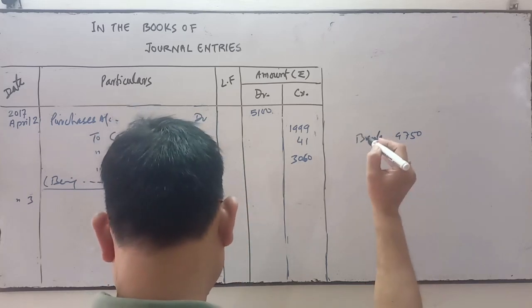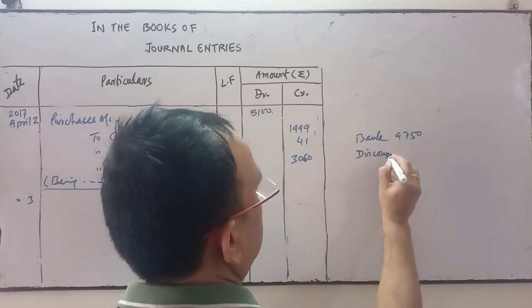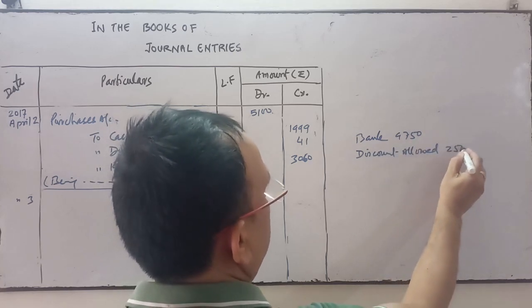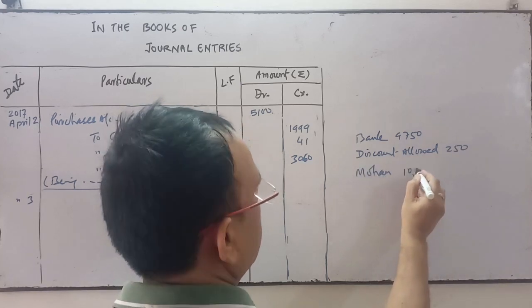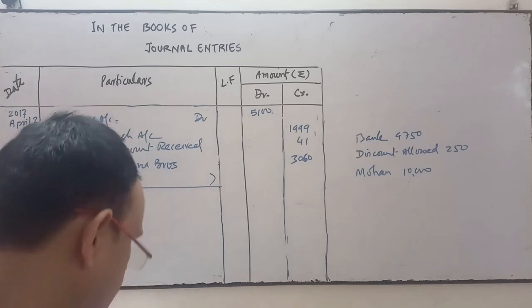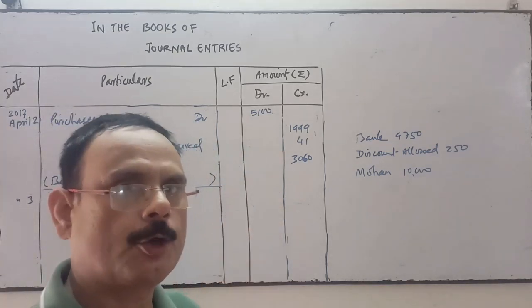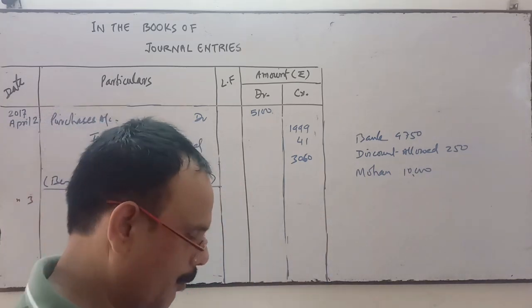In full settlement of his account, the rest is discount allowed. You have allowed 250 discount because Mohan account is debited with 10,000 as a debtor in the opening entry.